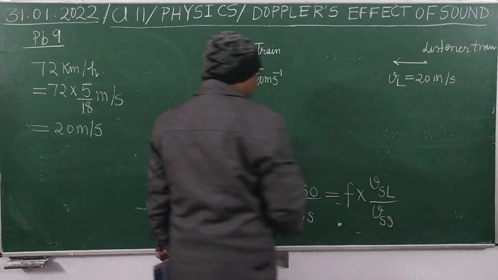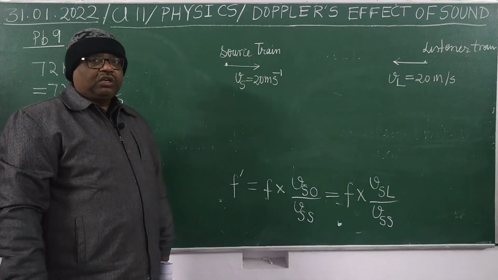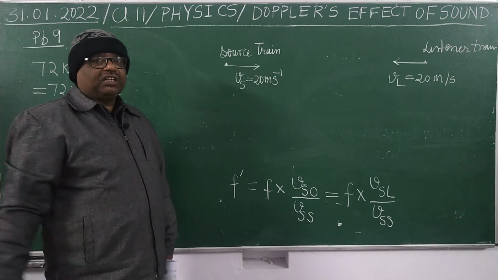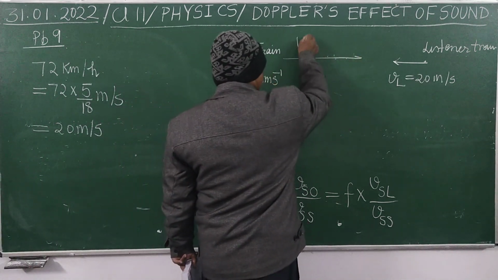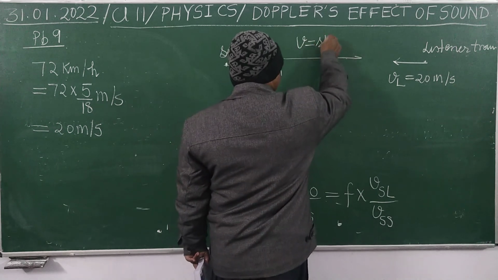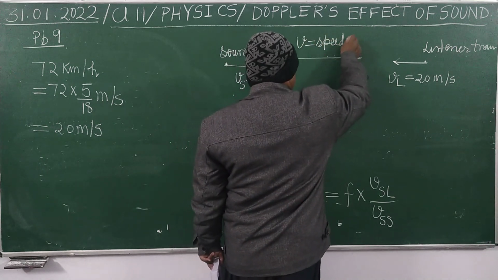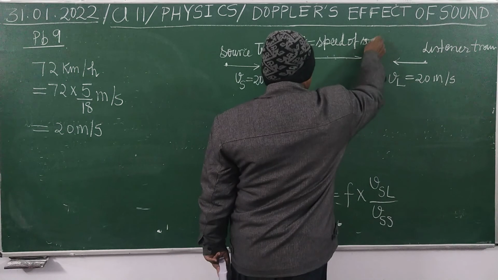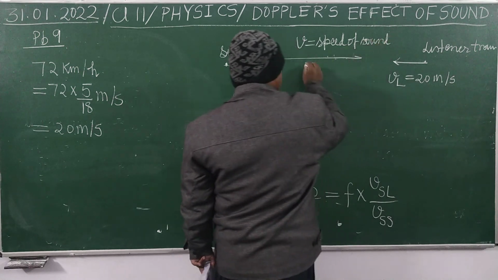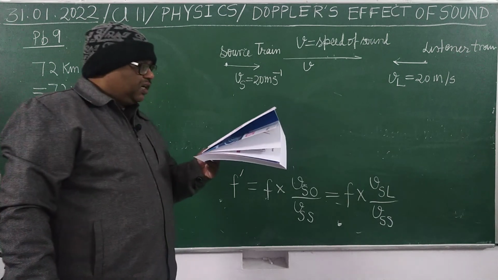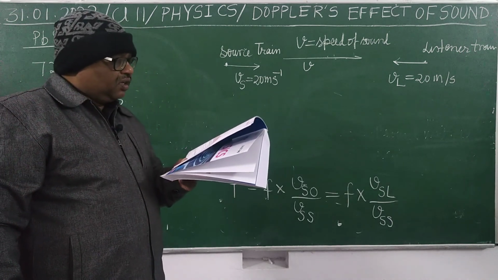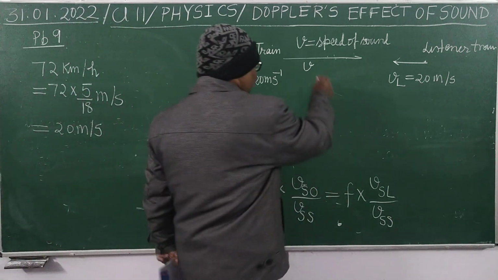What is the direction of speed of sound? From source to the listener. That is V, the speed of sound, which is given here as 330 meter per second.